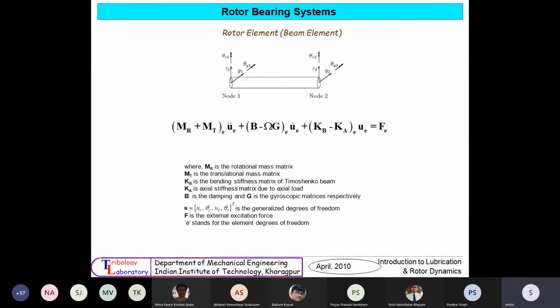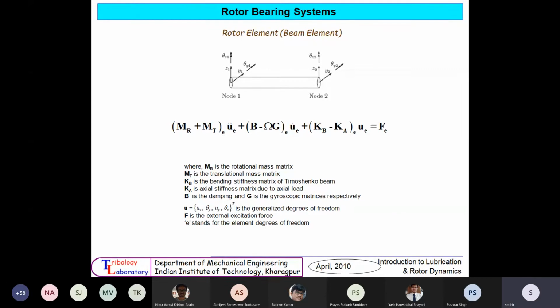Okay, this is the beam element I was talking about. Is my voice clear now? Yes, sir. The formulation is available in many of the books. In this beam element, on the left side I have written node number 1, right side node number 2. This is basically element 1, let's say. All directions are shown, and the double arrow sign is for rotation.